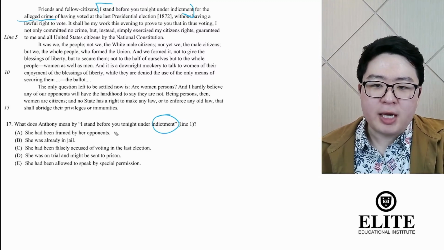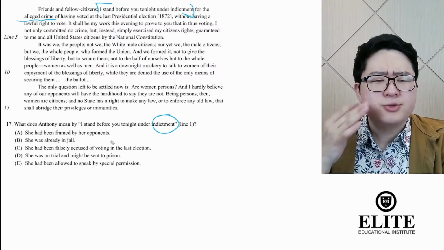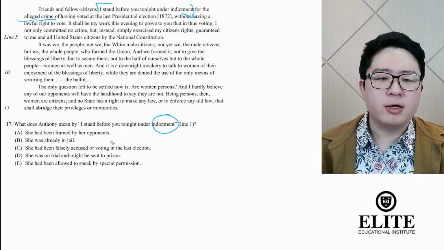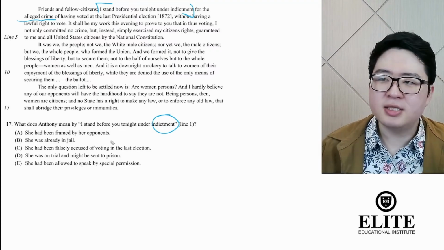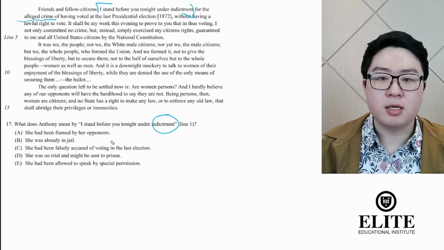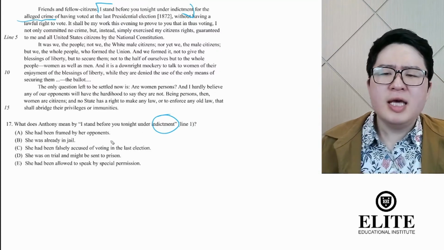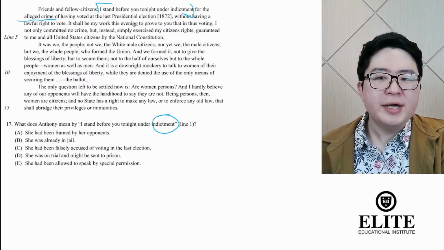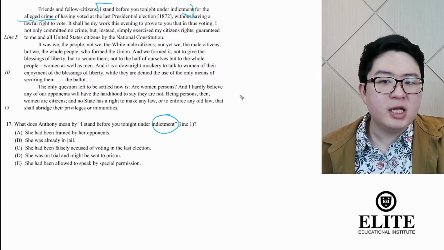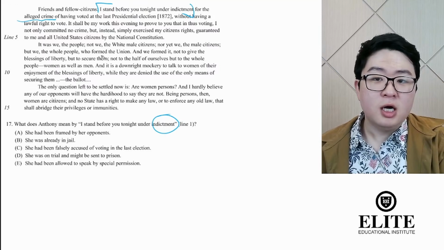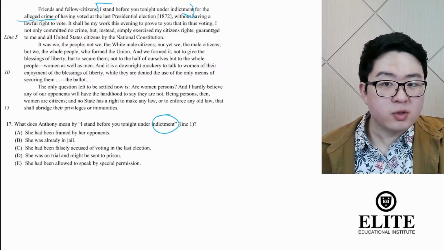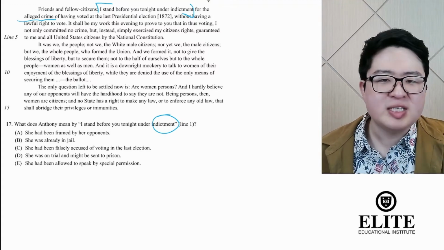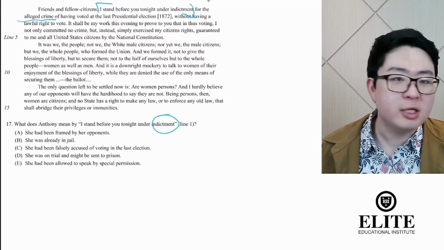She had been framed by her opponents. Well, what does framed mean? Right? Frame means that somebody comes together and tries to make up, fabricate, invent evidence that somebody's committed a crime and tries to push it on her. Yet, does she deny having done the things that she's been accused of? No, right? She does not, anywhere in the passage, claim she hasn't voted. She did vote. She did try to vote, right? She's arguing that that action itself was not a crime, not that she didn't vote in the first place, right?